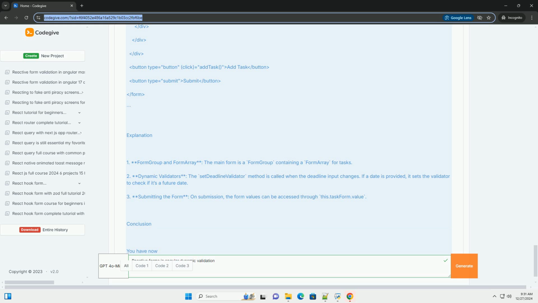Setting up reactive forms. To use reactive forms, you need to import ReactiveFormsModule in your Angular module. Creating a reactive form with dynamic validation.